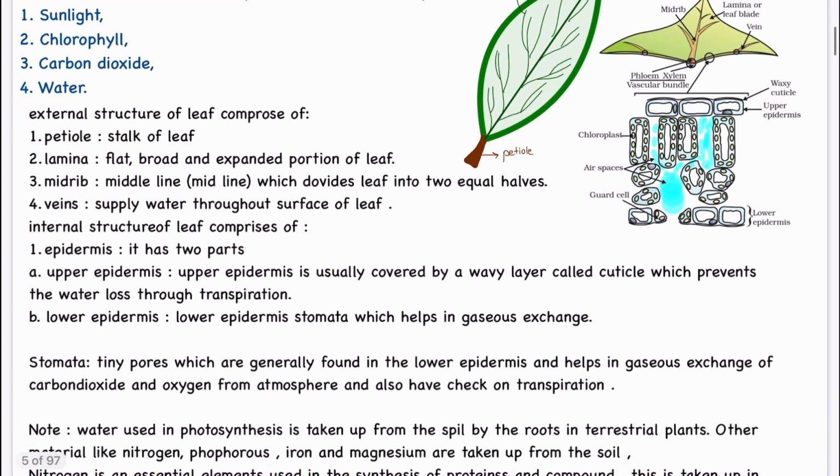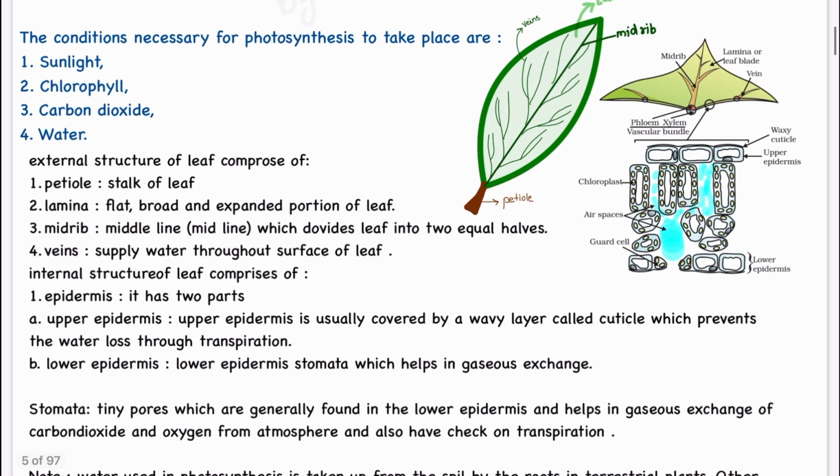Coming to the internal structure. The outermost shell is the epidermis. Dermis means skin, so the outermost layer is the epidermis. It has two parts, upper epidermis and lower epidermis. The upper epidermis is usually covered with a waxy layer called cuticle. It is the waxy layer.